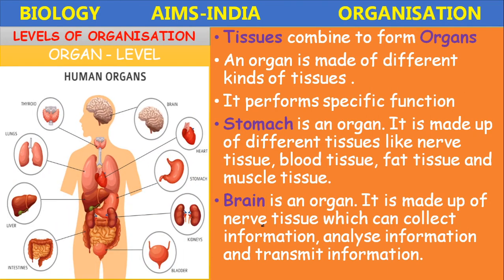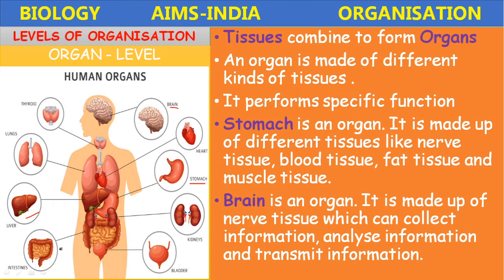So among the different organs, we come across the stomach, which is made up of nervous tissue, blood tissue, fat tissue, and muscular tissue. Next, the brain is made up of nervous tissue. In the digestive system, the liver is the digestive gland. It is made up of special cells, hepatocytes, which secrete bile juice.